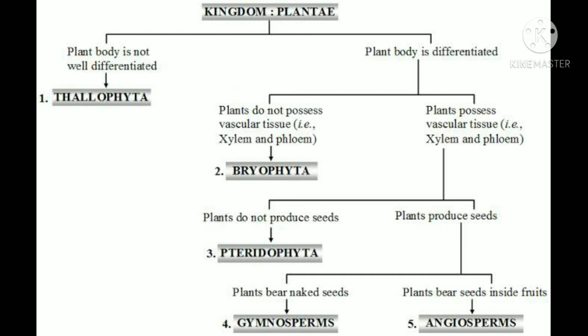So here we have observed that in kingdom Plantae you will study about Thallophyta, Bryophyta, Pteridophyta, gymnosperms and angiosperms. The algae, the bryophytes and the pteridophytes are the most primitive plants. And gymnosperms and angiosperms are the advanced plants.